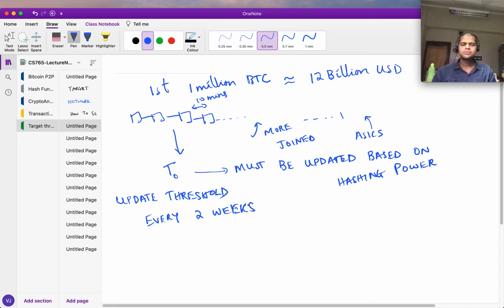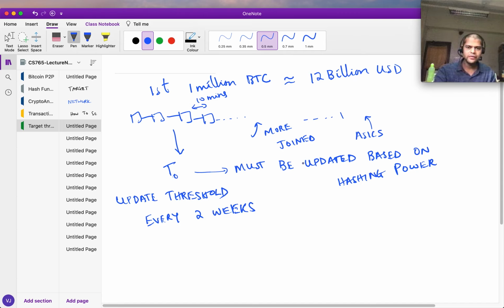So what does 2 weeks mean? 2 weeks makes sense to us as human beings, but to machines, what is 2 weeks? Because somebody might have a fast clock, somebody may have a slow clock. So 2 weeks is not the same for them, right? Especially in a distributed system like this. And when do they start counting that 2 week period? When do they end? That's a very tricky thing.